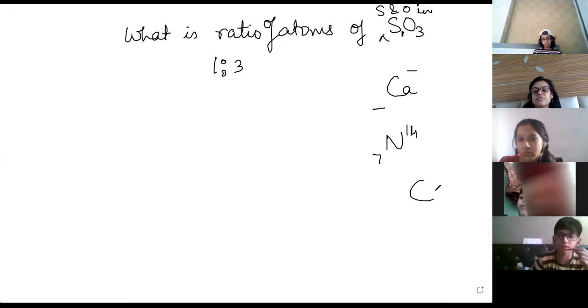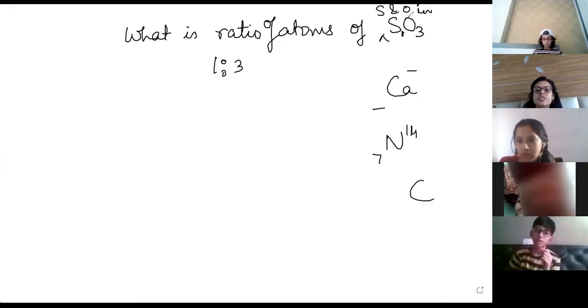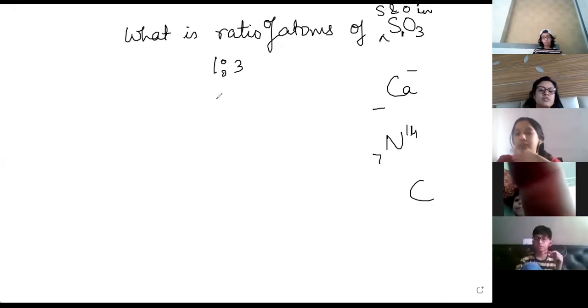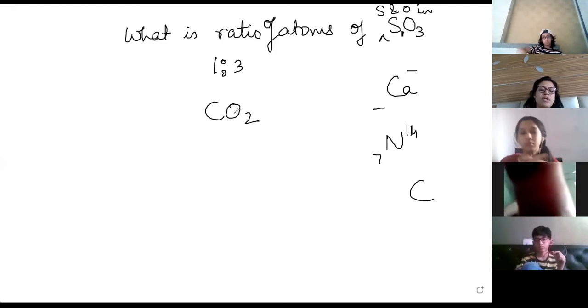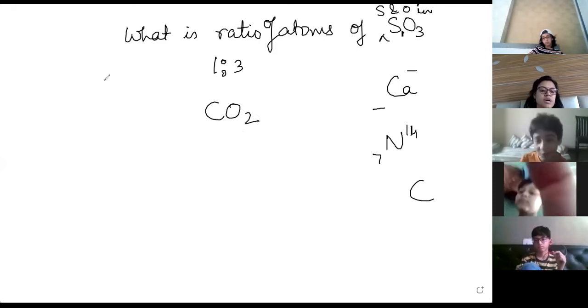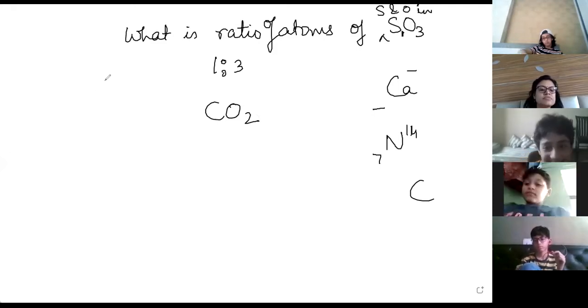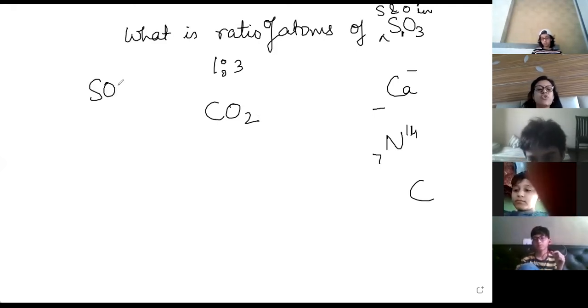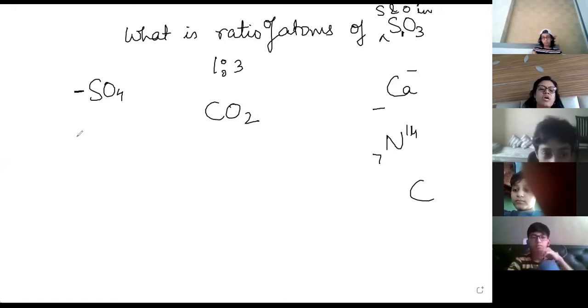But ma'am, what is trioxide? Tri means 3: sulfur trioxide. Carbon dioxide, 2 oxygen, di means 2. Is there sulfur quadroxide? Ma'am, is there quadroxide? No. SO4 is not that, it is a group. It is called sulfate.